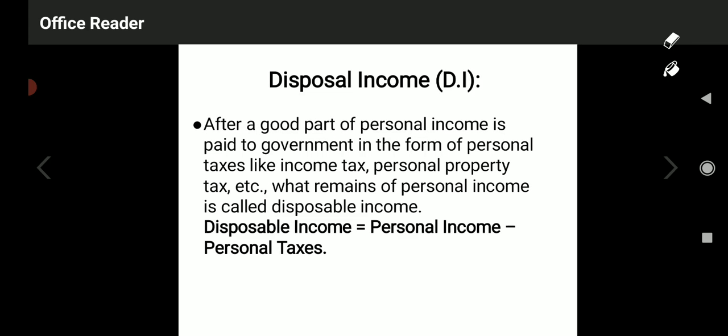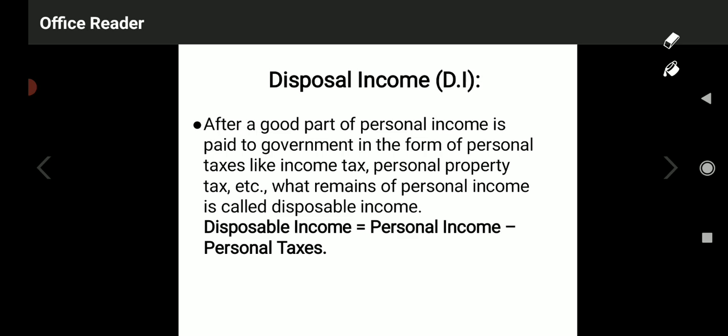Now moving to the next one, that is disposable income. After a good part of personal income is paid to the government in the form of personal taxes like income tax, personal property tax, etc., whatever remains with a person out of personal income is called disposable income.